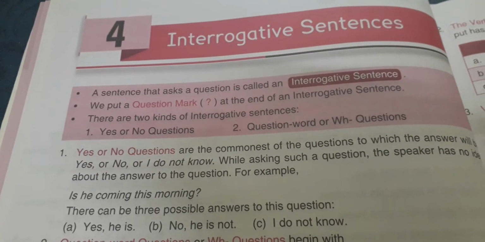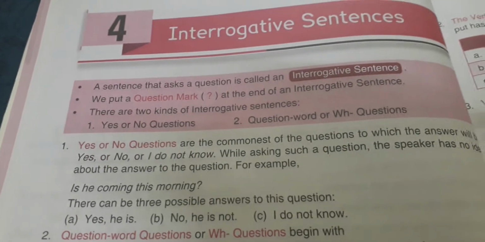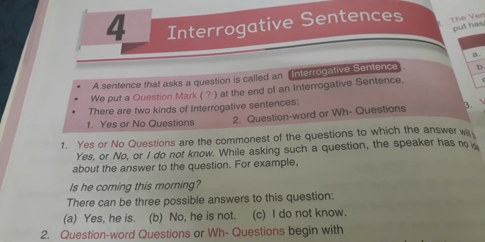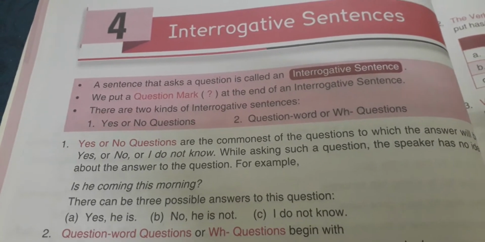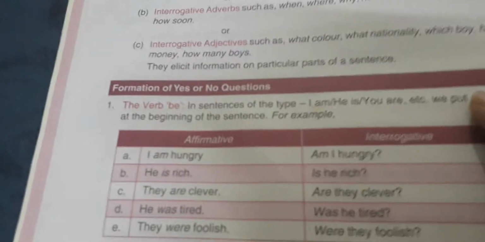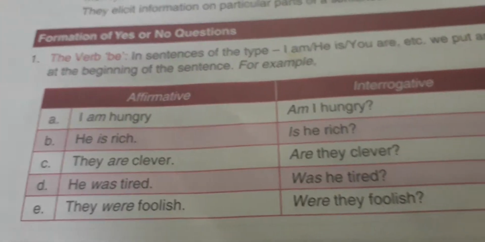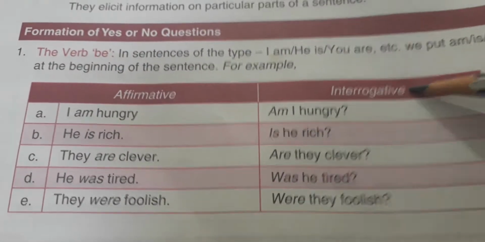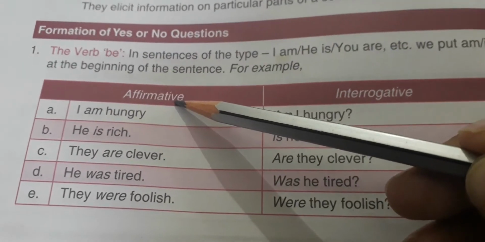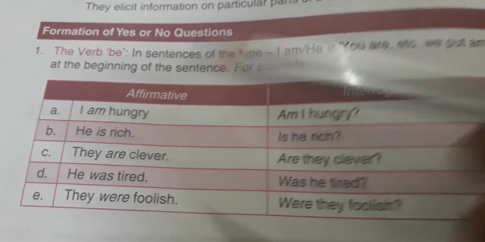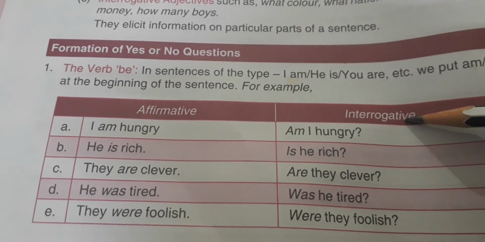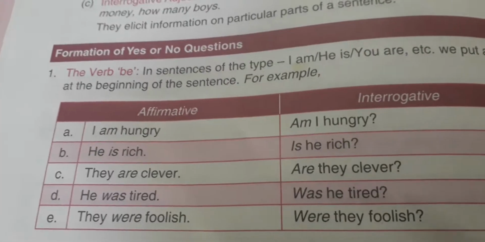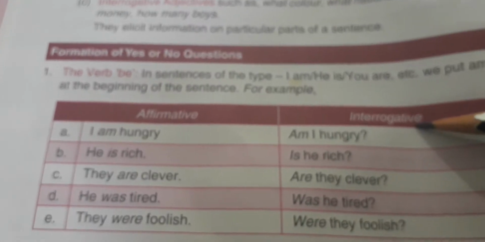Yes, students, now we are going to start with the interrogative sentence, how to frame the interrogative sentence. Here we are going to form the interrogative sentence from the affirmative sentence, that is, the conversion of a positive sentence to an interrogative sentence.